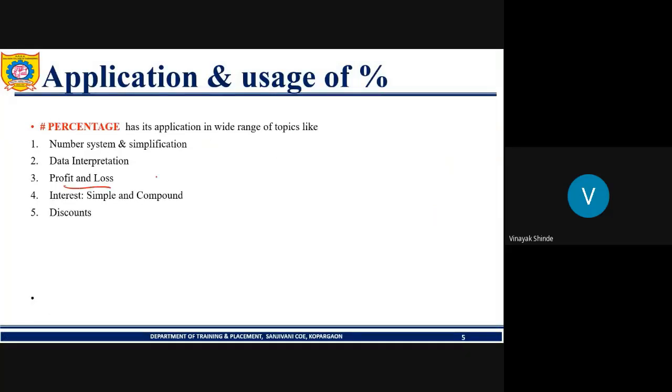Like we have the concept of profit percent and loss percent. Suppose there are two persons who both have profits and losses, with different values of cost price and selling price. If we want to compare the profits, we can compare them using the profit percent or loss percent concept. How is profit percent calculated? It is profit upon cost price into 100. Similarly, loss percent is equal to loss upon CP into 100. Always remember.